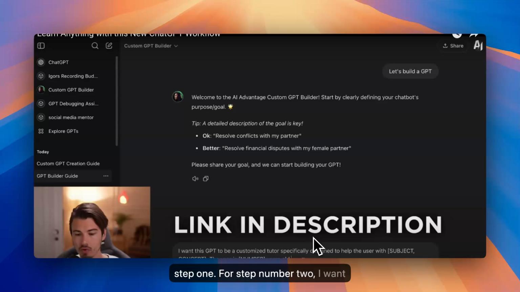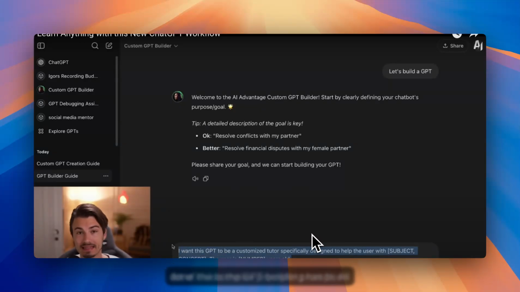Now that's step one. For step number two, I want you to copy paste this little prompt from the description of this video. It is very simple, and that's fine because a lot of the complex prompting has been done inside of the GPT builder prompt.